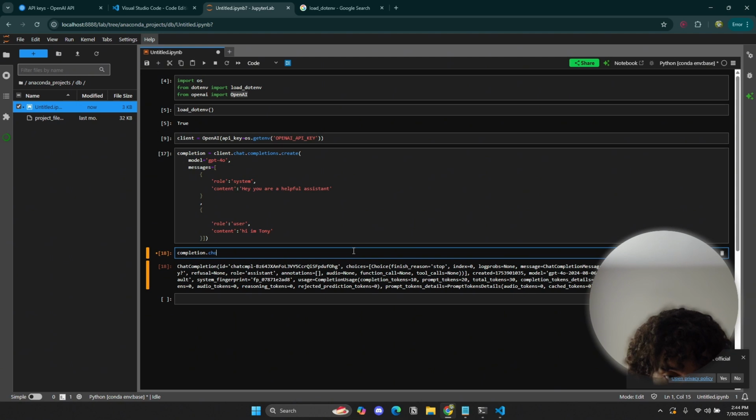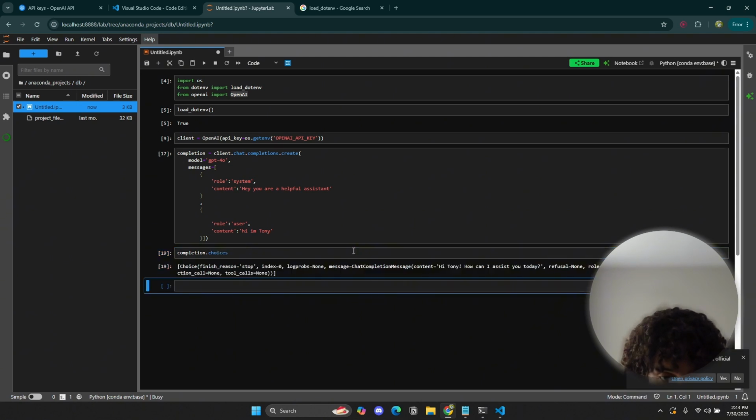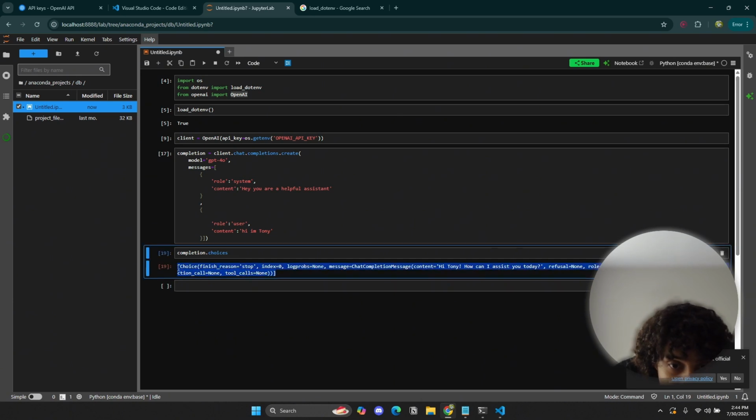So let's see, what happens if we do dot choices? What do we get? Okay, good, cool. So we get dot choices. We get a list containing stuff. Now, this looks like this is an element in the list and this is an element in the list, but actually this entire thing is a single element.